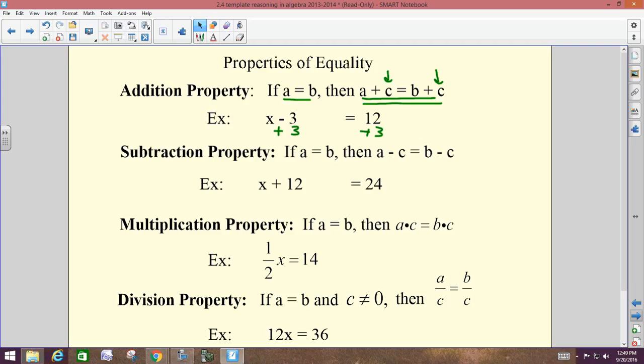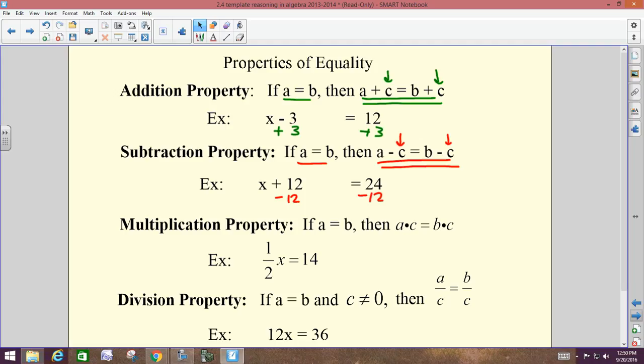Addition property. Subtraction property. If A equals B, then A minus C equals B minus C. They're subtracting the same value this time. They're subtracting C on both sides. They're keeping the equation balanced. So in that example, if x plus 12 equals 24, then I'm going to subtract 12 from both sides to figure out what x is. Subtraction property. You do it to both sides of the equal sign.